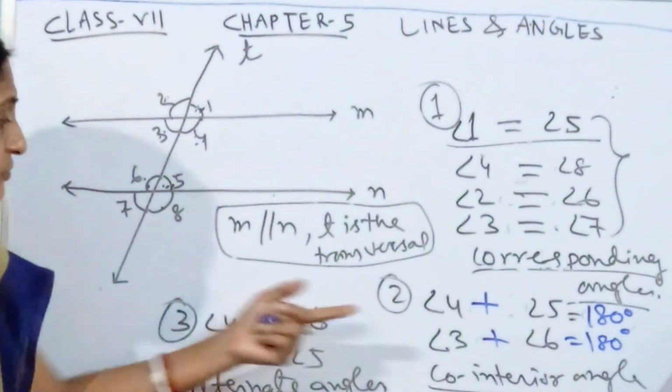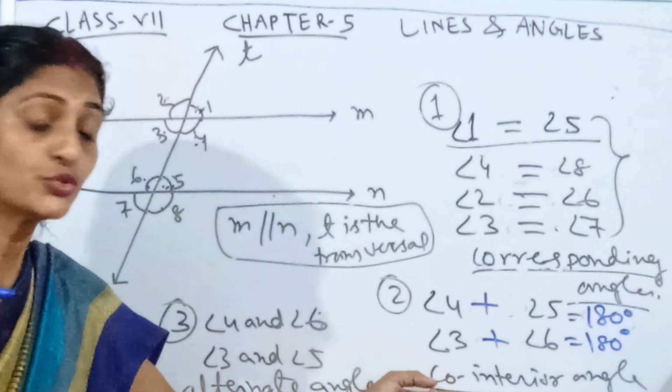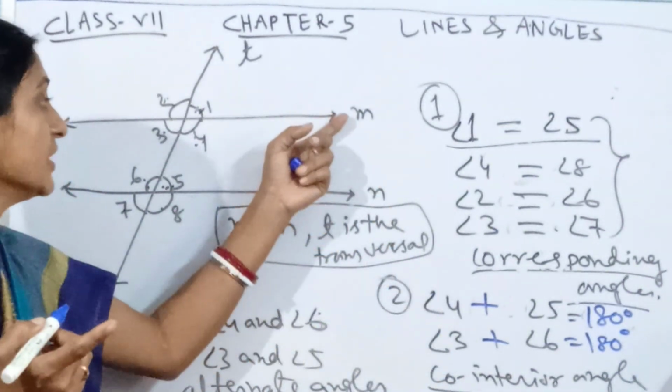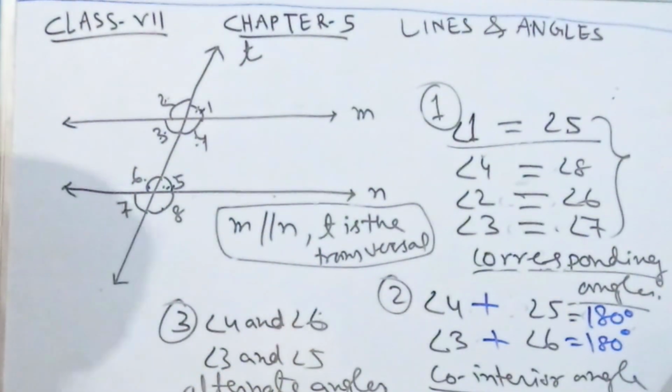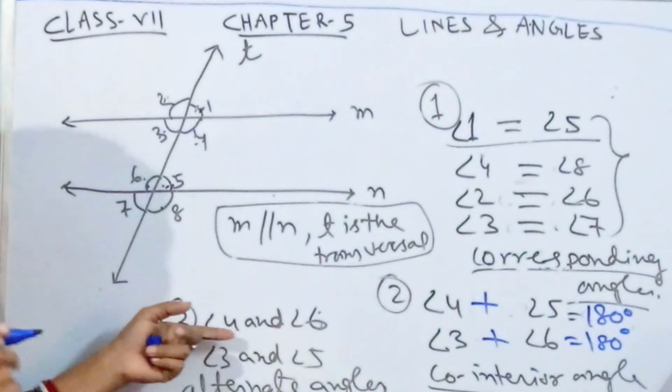Okay, now that part is also over, which was not possible if M and N were not parallel to each other. Now come to the third condition, what we can see in this case. Here, what are the angles we have taken?